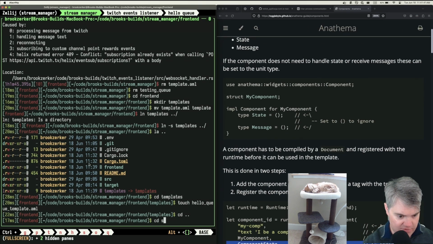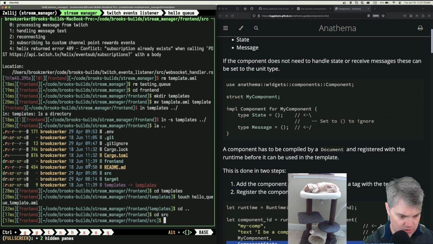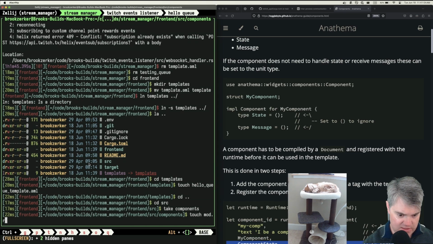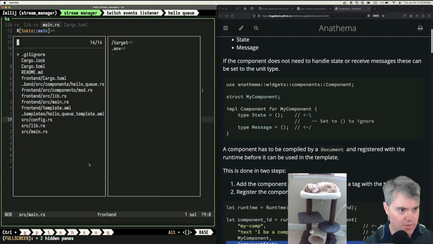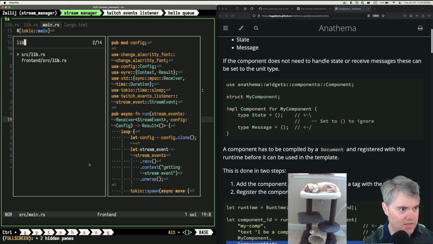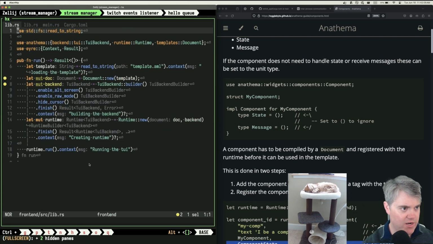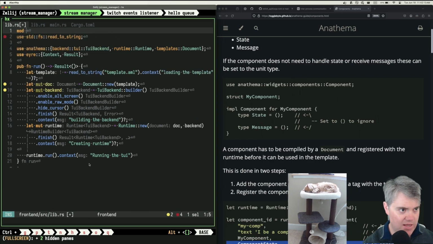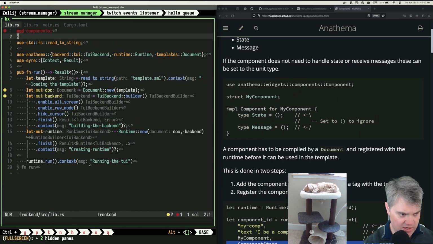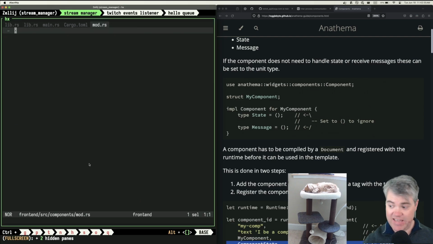So now if I go into source, I probably want to, we're going to make a directory. Let's just take components, touch mod.rs, and then I guess this will be the HelloQ. All right. So in our library, we want to mod components. Why can't you find them? I touched them, right? Oh, that's all. I just needed Helix to see that it existed.